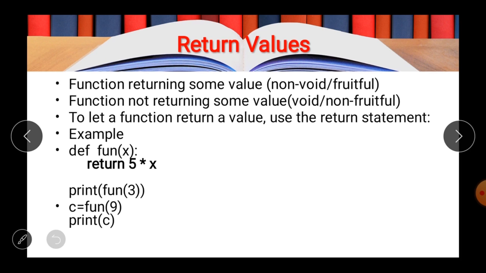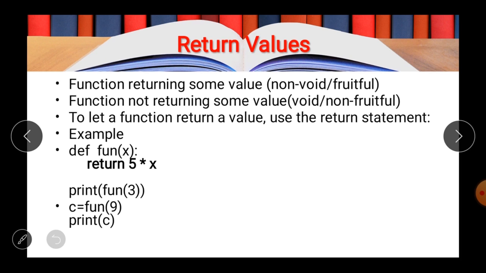First, functions that return some value, and second, functions that do not return any value. The functions that return a value are known as non-void functions or fruitful functions, and functions that do not return any value are called void functions. So it should be clear in your mind: if a function is void, it means it is not returning any value, and if it is non-void, then it is returning a value.